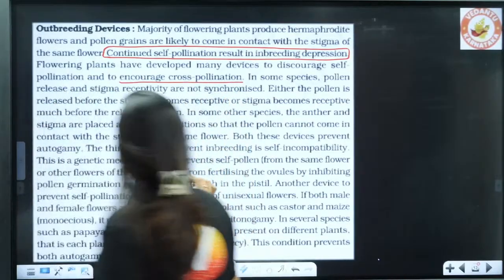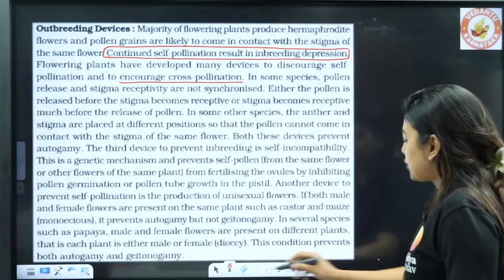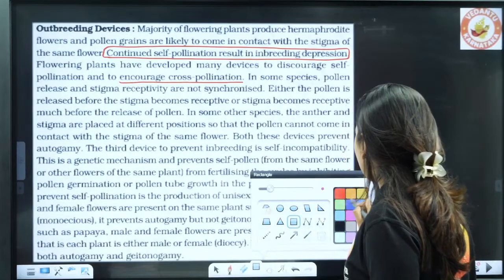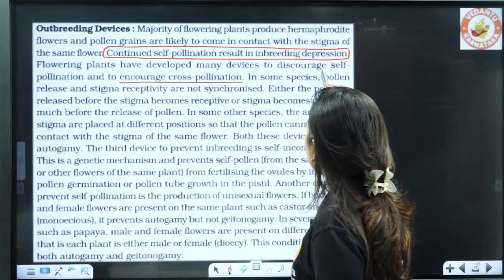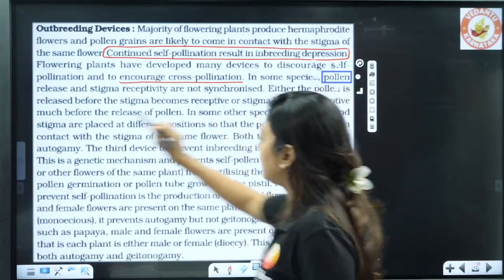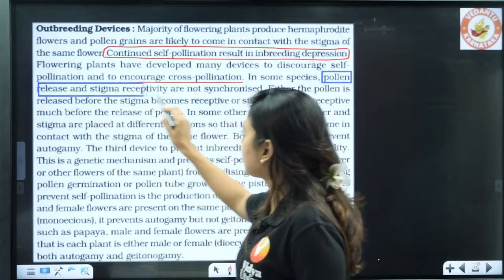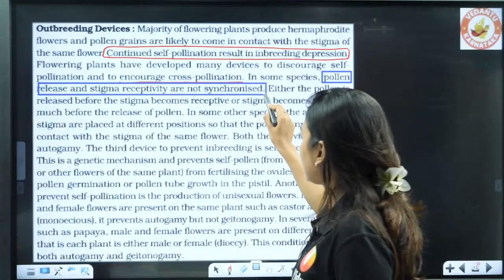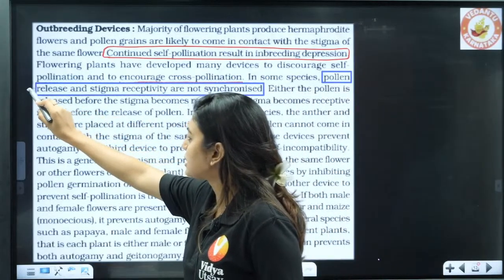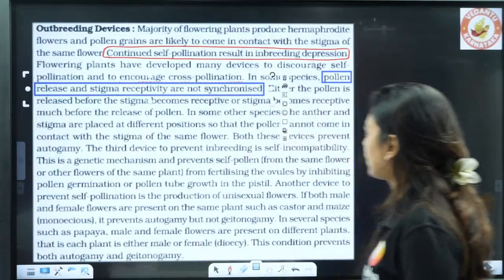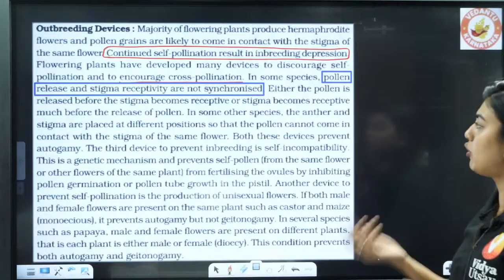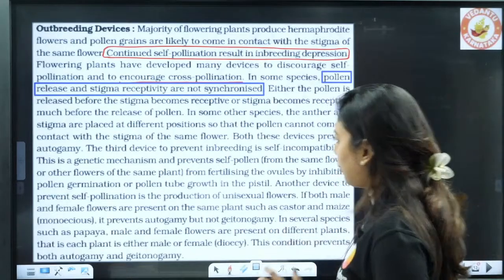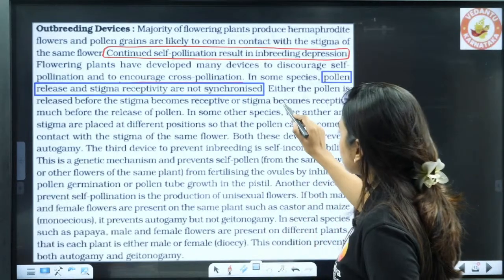In some species, first point given here, pollen release and stigma receptivity are not synchronized. So their receptivities are not synchronized. Either the pollen is released before the stigma becomes receptive, or the stigma becomes receptive much before the pollen.